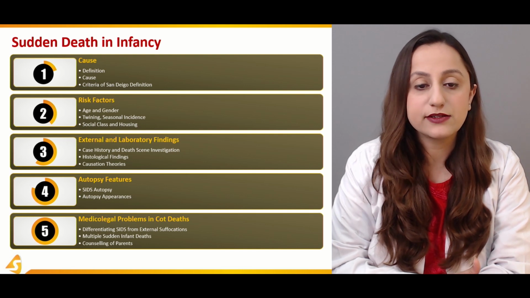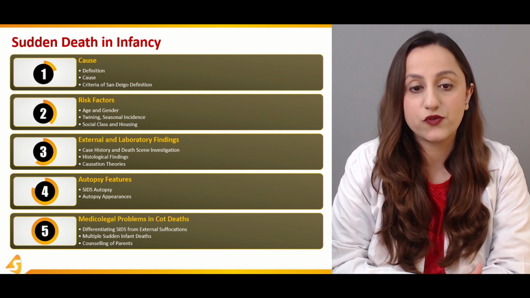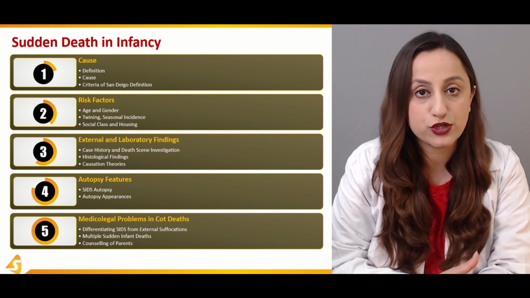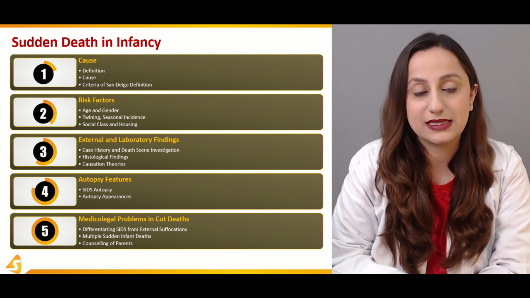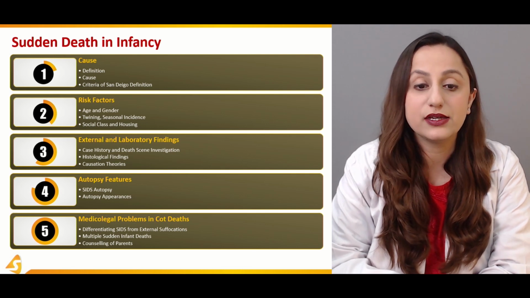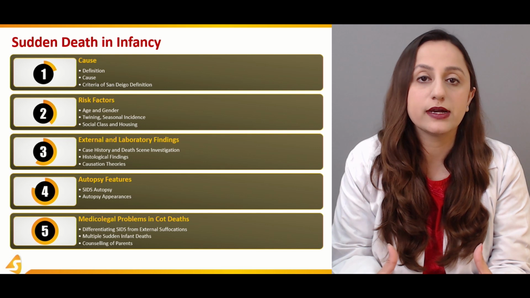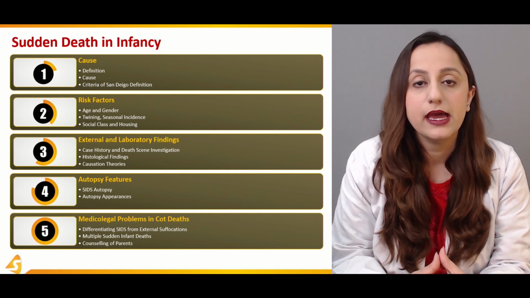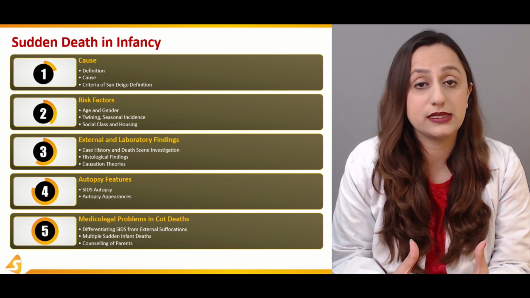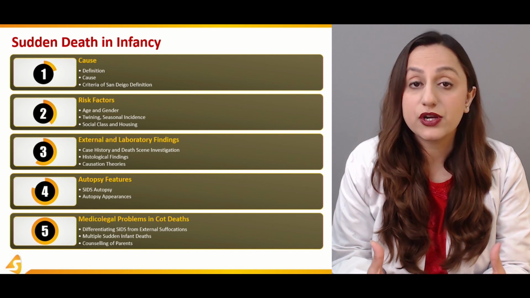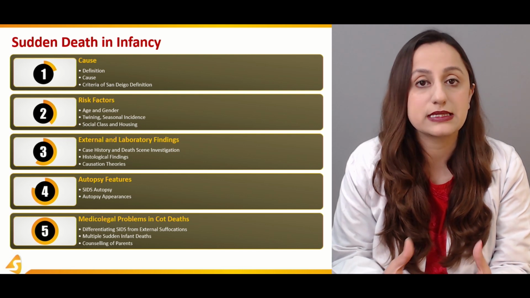So in the first section, we'll be discussing the definition, and the complete definition will be discussed over here along with the other terminologies used for such a condition. Then we'll be discussing the causes which relate to the sudden deaths in infancy. Moving on, we'll be discussing the criteria for the San Diego definitions, which were put forward for a complete recognition of this condition, because it's quite debilitating for the relatives as well as the parents. And the condition is quite an unexplained condition. So they gave their criteria, and we'll be discussing the criteria in detail over here.